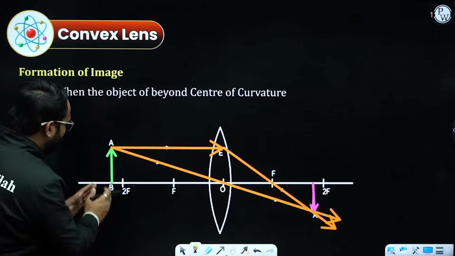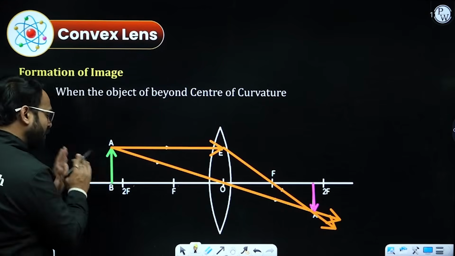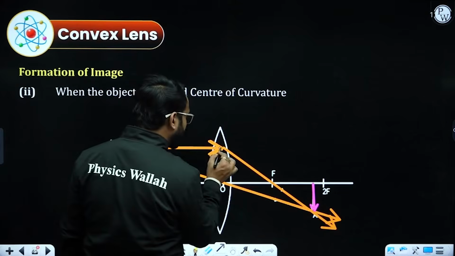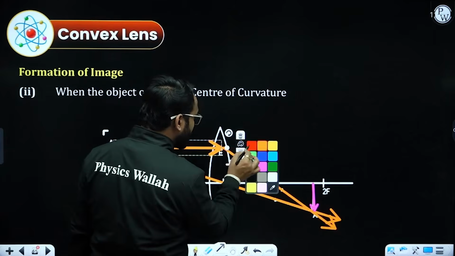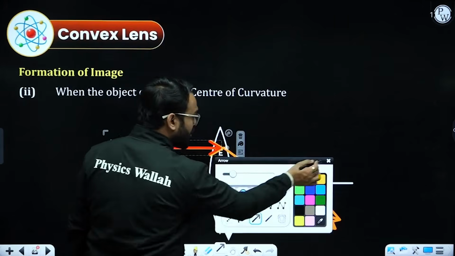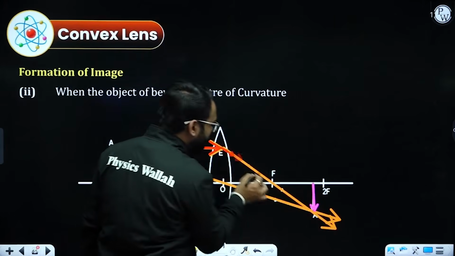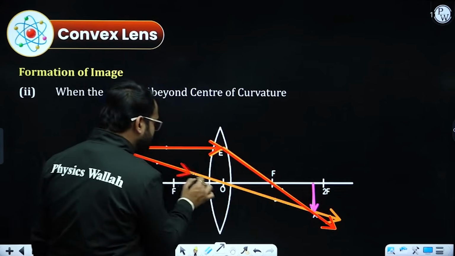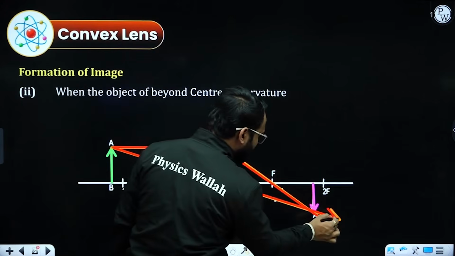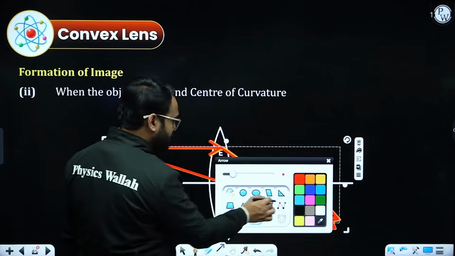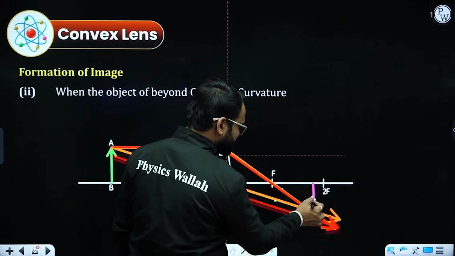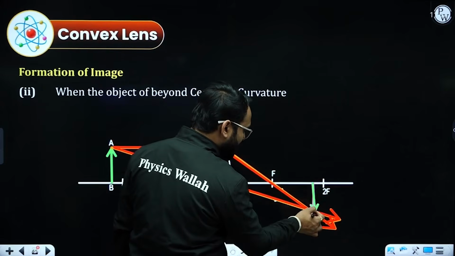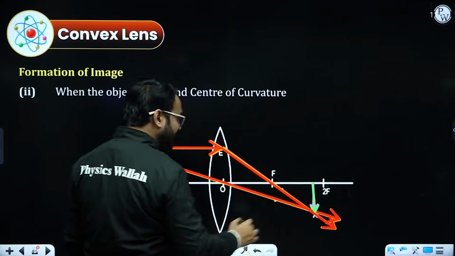So I have kept the object AB just beyond center of curvature on the left side. So the rays of light passing parallel to the principal axis, after refraction, will be passing through focus. So it is going like that. And the light ray which was passing through the optical center will be going undeviated. And we have observed we have got an image at this point A dash, B dash.